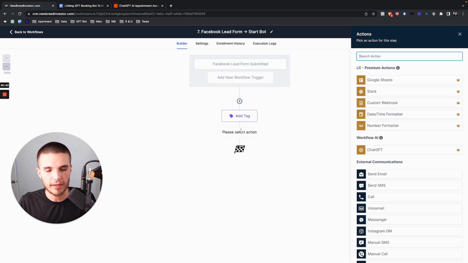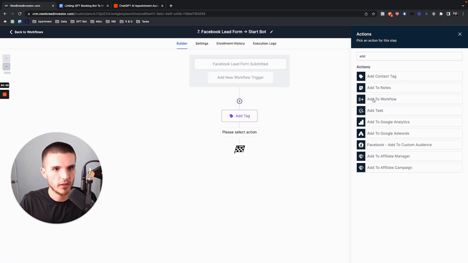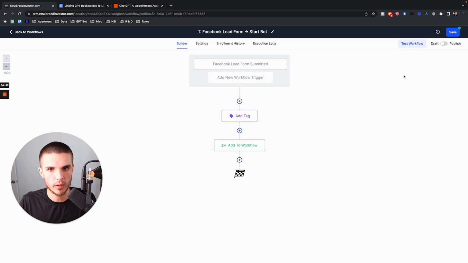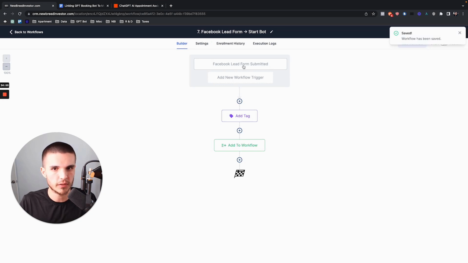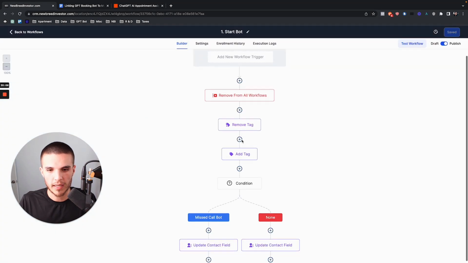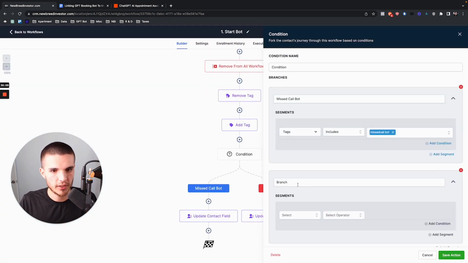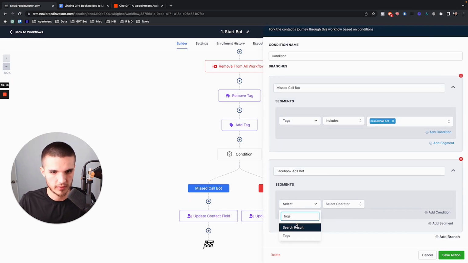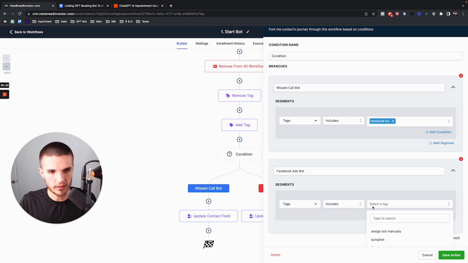Okay? And then from here, we're going to do a plus, and then we're going to do the start or add to workflow, and then it's going to do the start bot. Boom. That's how everything is now linked. Facebook lead form gets submitted, add the proper tag. That way we can go and adjust the workflow one to pick up on this tag. And then same thing, start the bot. We add another branch here, which is going to be Facebook ads bot. And then we're going to do contact details, tags, and then we're going to do includes Facebook ads bot.